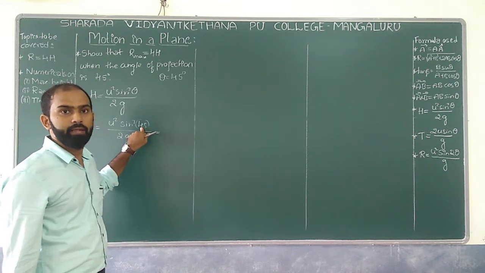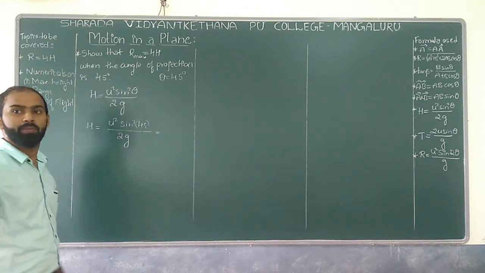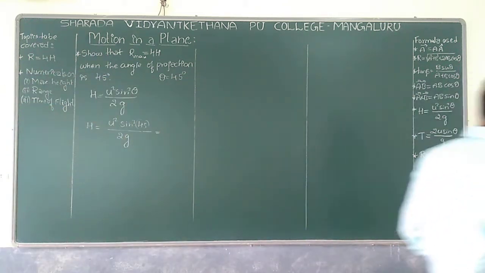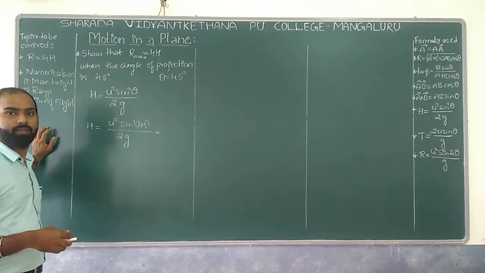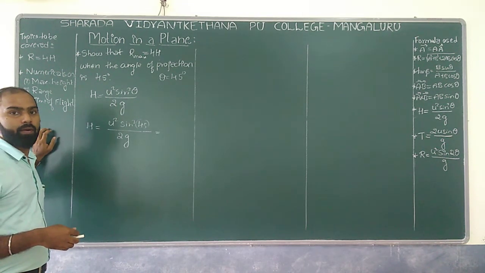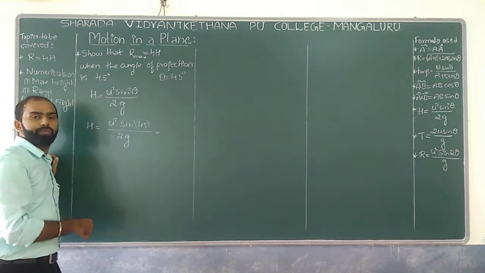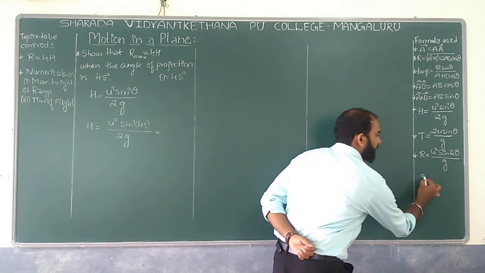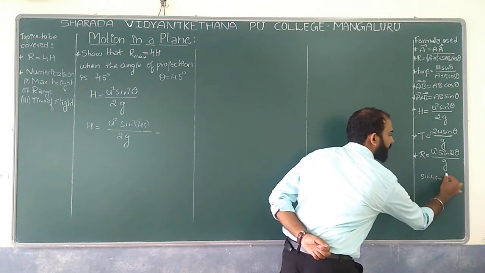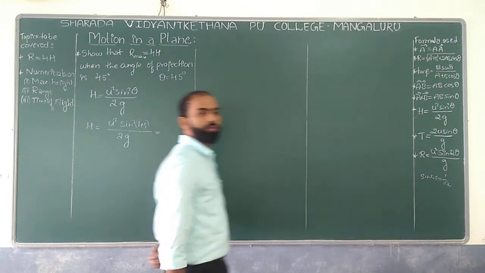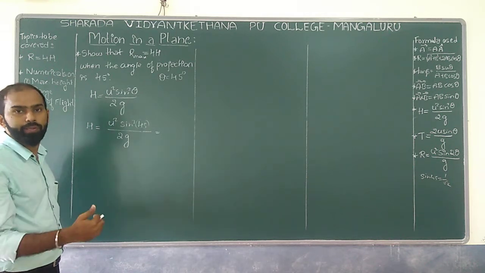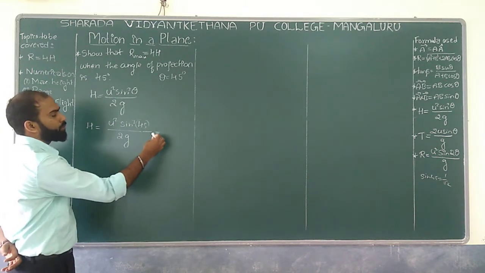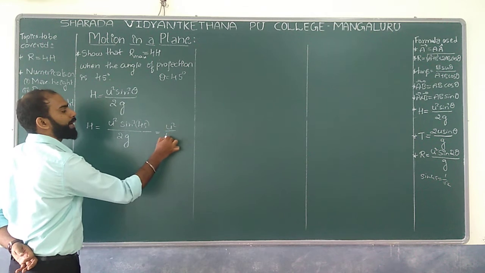So we have H equal to u square divided by 4g, right?